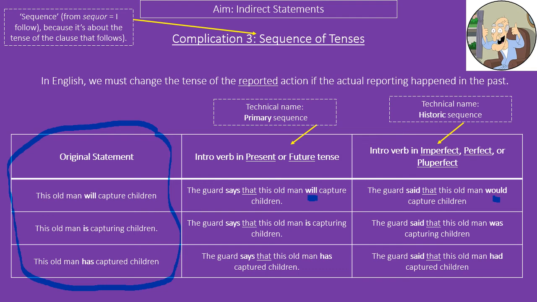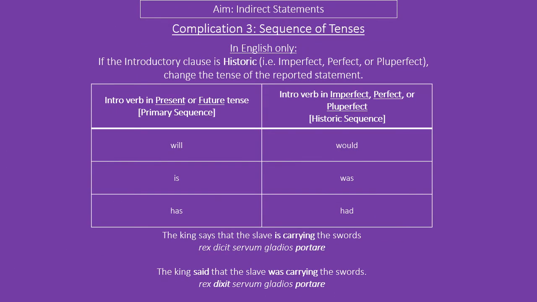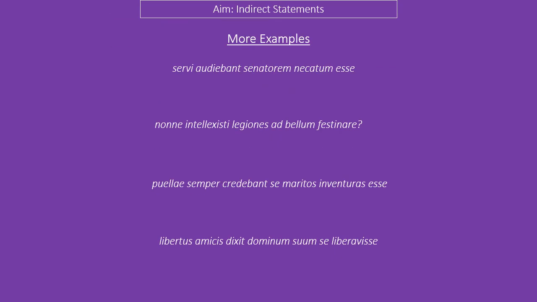So if that's a lot, we can actually simplify that down. If the introductory clause is past or historic sequence, you change the tense of the reported statement. So will goes to would, is goes to was, has goes to had. The example sentence down here, the slave is carrying swords becomes the slave was carrying swords.